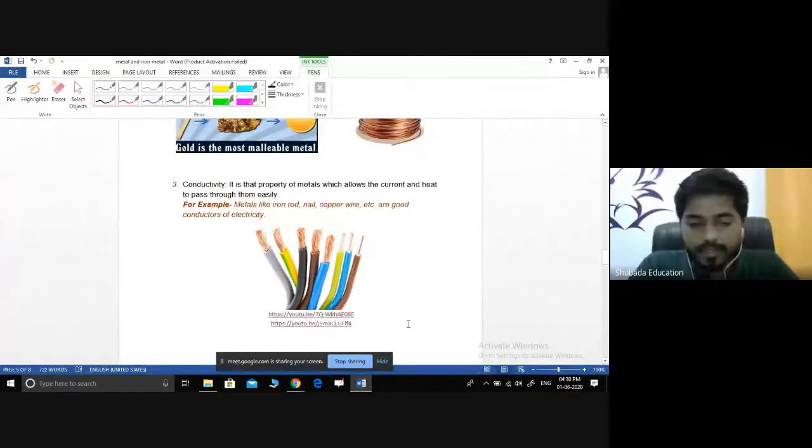Okay, we've seen that whatever the material, if it passes current or passes heat, then it is considered one of the metals. All metals are good conductors of heat and electricity.